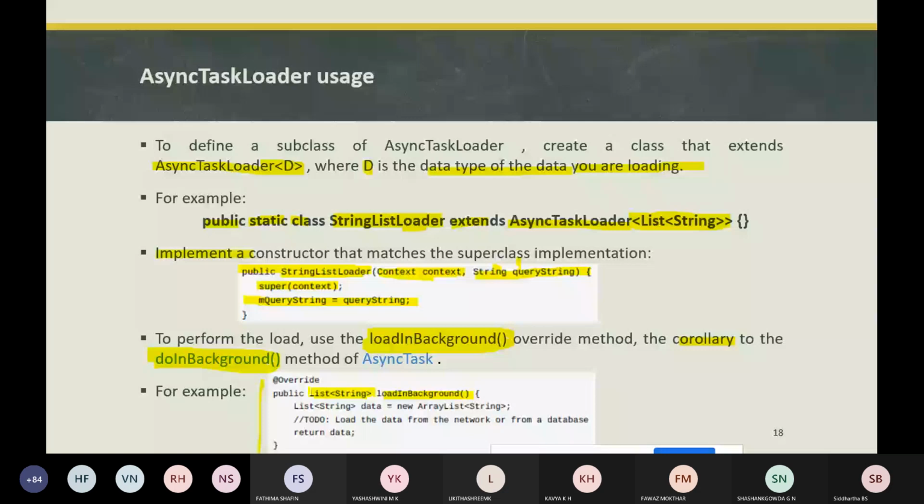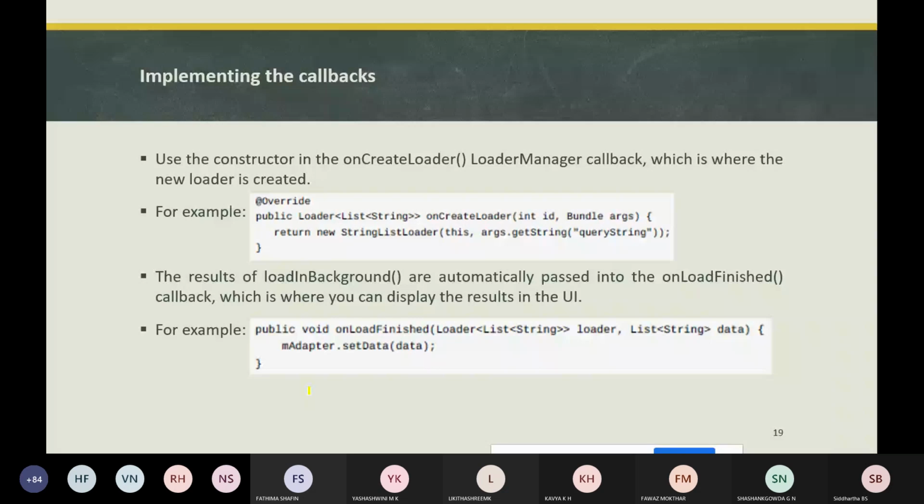So, implementing the callbacks. In the LoaderManager callbacks, there is a method onCreateLoader, and this method will create a new loader.